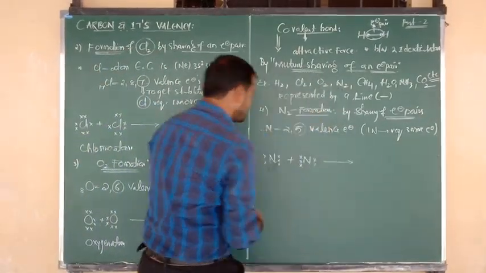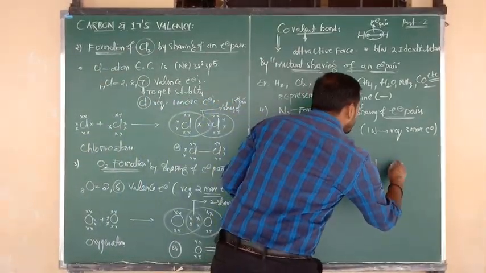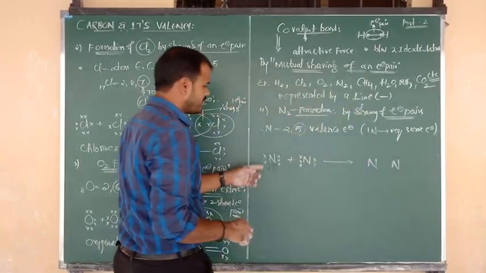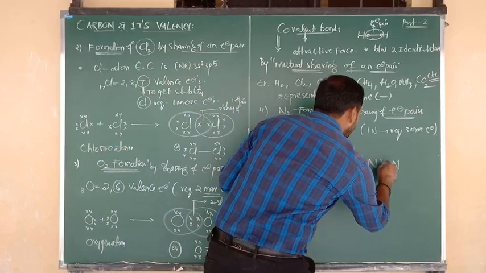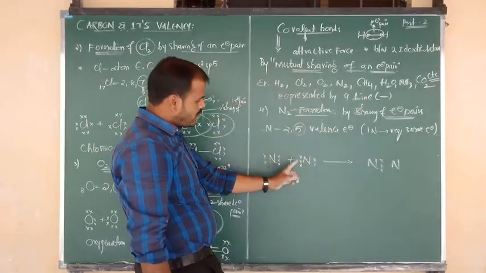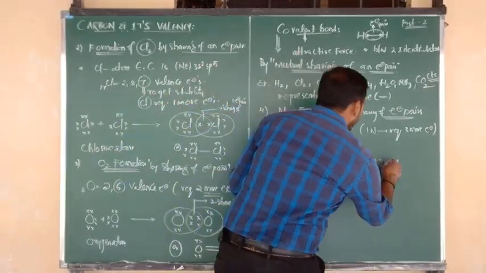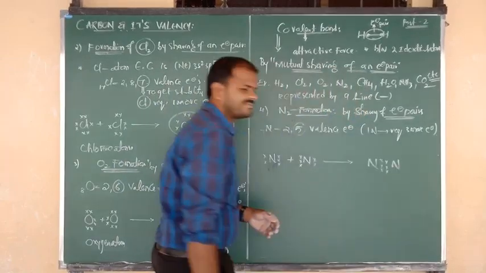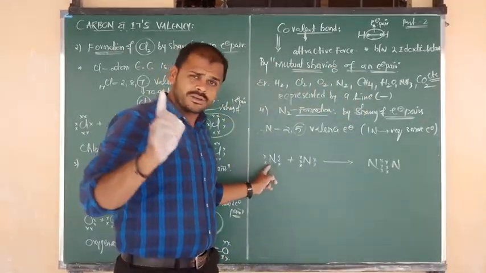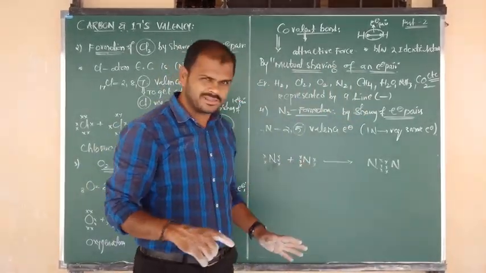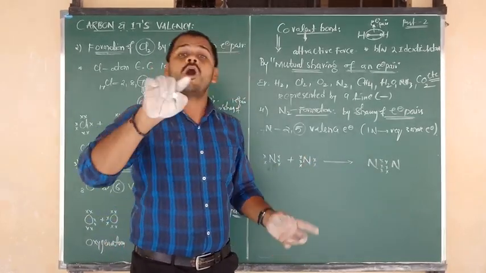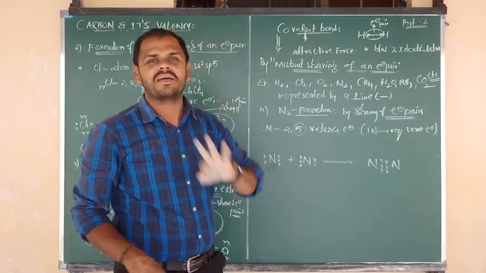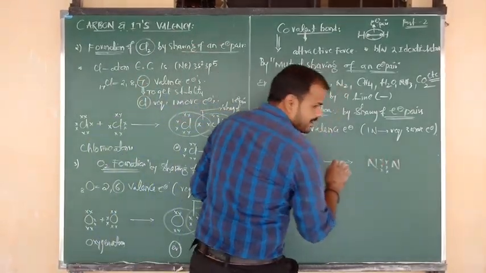Now what will you get? So the product is nitrogen. Again I am going to write nitrogen. First nitrogen contributing 3 electrons, I write here 3 electrons. Second nitrogen also contributing 3 electrons, here I write the 3 electrons. First nitrogen contributing 3, second nitrogen contributing 3, means total how many electrons? 6 electrons. 6 electrons mean how many electron pairs? 3 electron pairs.